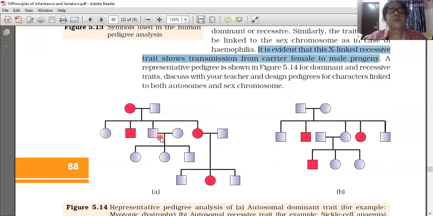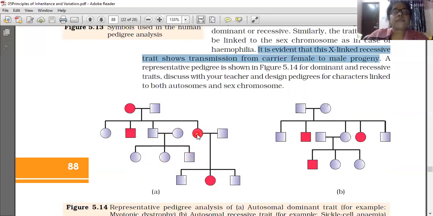Now, the next generation marriage is shown by this horizontal line. This unaffected son got married to an unaffected girl. Then 3 offspring are forming: an unaffected daughter, another unaffected daughter, and an unaffected son.